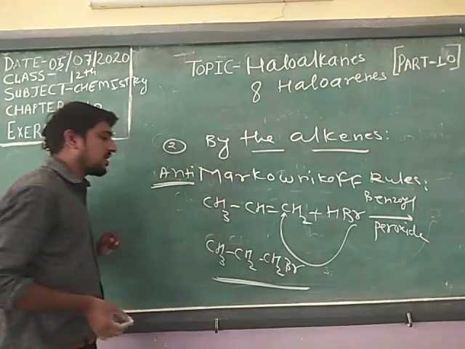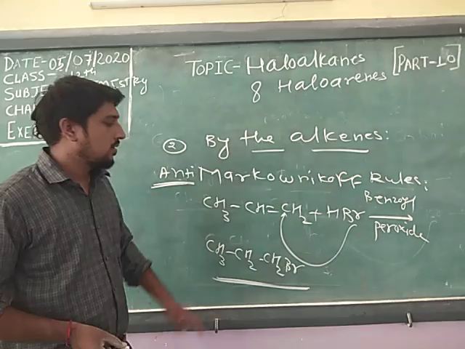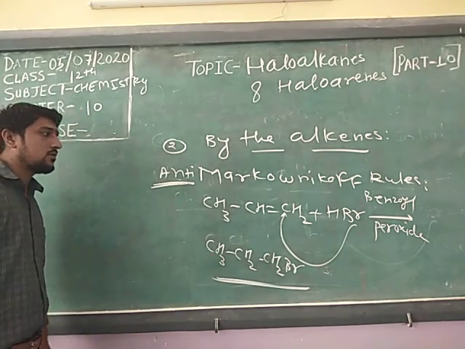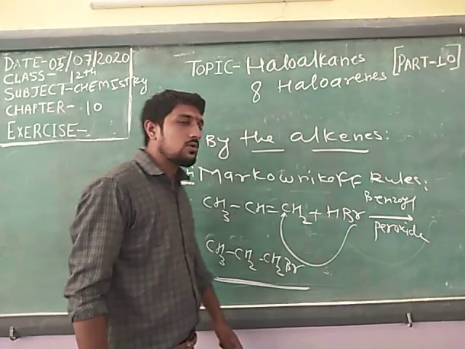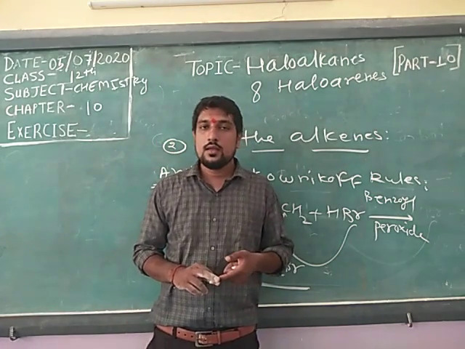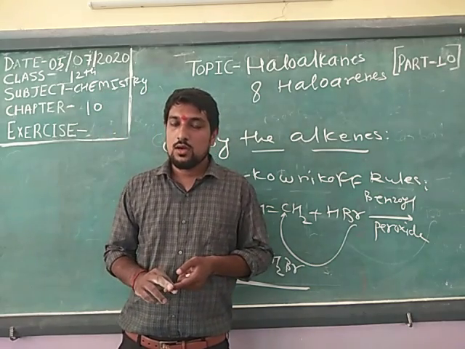This is the compound. What is the name of this compound? It is 1-bromopropane. This is the anti-Markovnikov rule, and it is also called the Kharasch effect or peroxide effect.